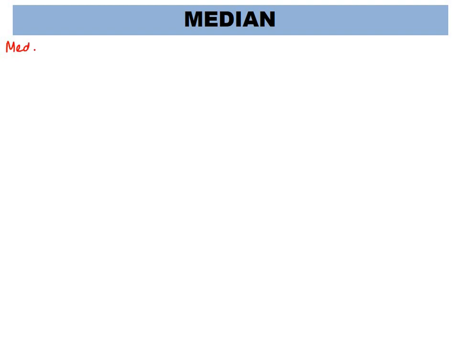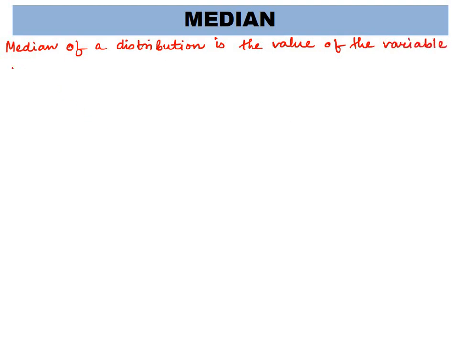Median of a distribution is the value of the variable which divides it into two equal parts.